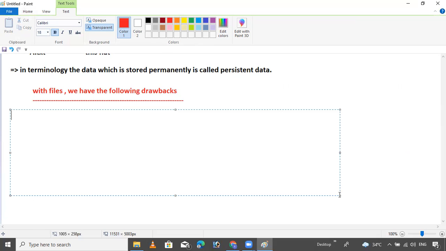The first drawback is very important: data redundancy. I will tell you what is the meaning of data redundancy. Second point is data inconsistency.